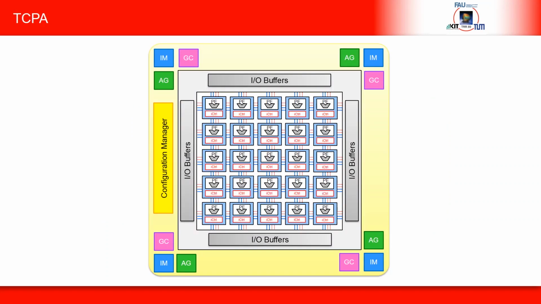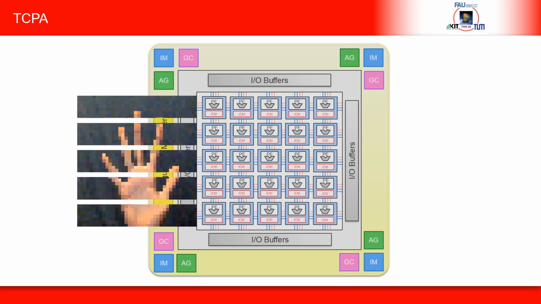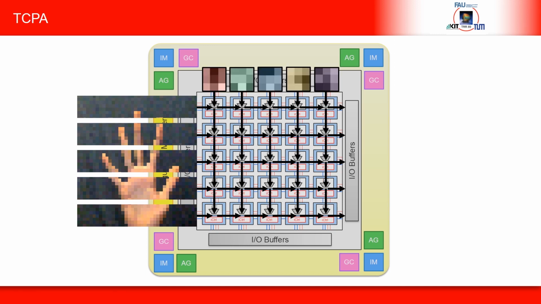Now, let's see how these layers of operations can be efficiently mapped onto a processor array. In order to assign regions of convolutions to individual PEs, the input image is tiled into segments of equal size. These are streamed through the rows of the PEs, whereas the filter coefficients are streamed through the columns of the array. Thus, each PE is assigned those convolutions belonging to a certain filter, feature map, and a subregion of the image. In fact, the acceleration speedup scales nicely with the number of available PEs, as we will see next in the hand sign recognition demo in action.